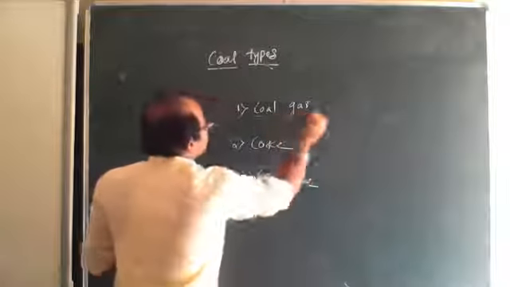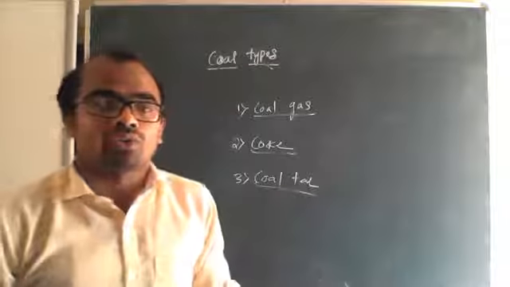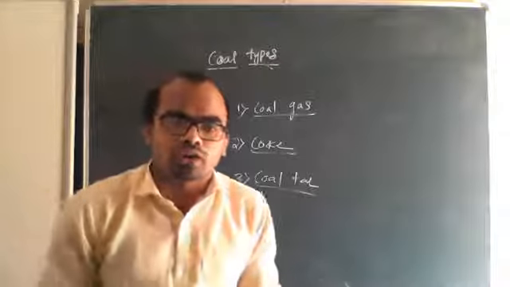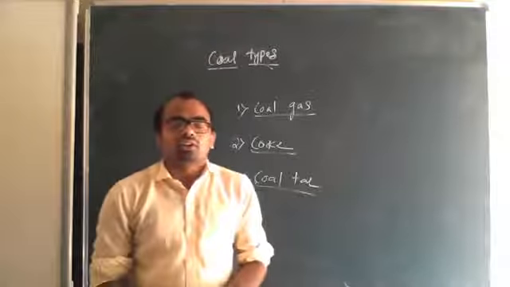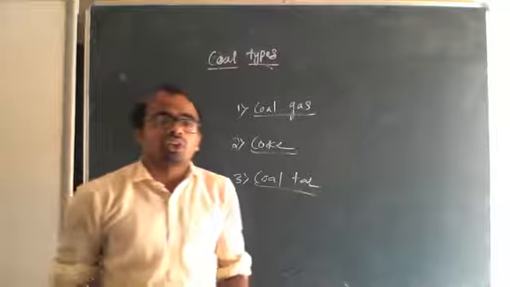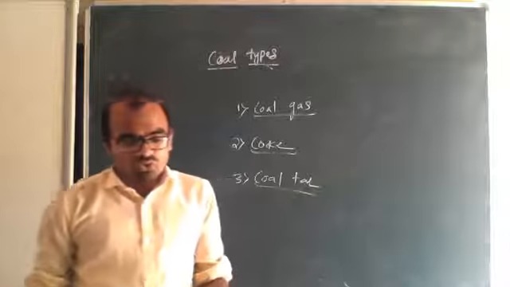These are the three important forms of coal: coke, coal tar and coal gas. In your textbook it is given on page 58.